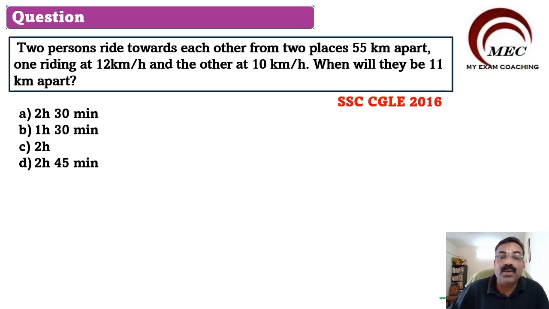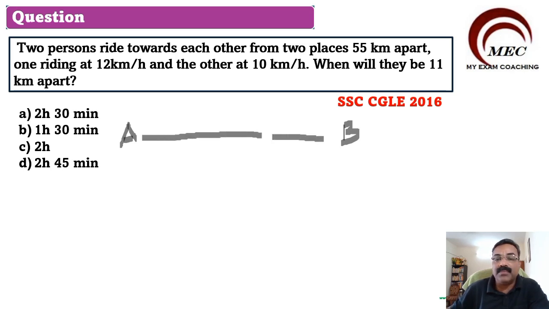Two persons ride towards each other from two places 55 km apart. One riding at 12 km per hour and the other at 10 km per hour. When will they be 11 km apart? Very interesting question. So let us take it this way. There are two persons, A and B. They are 55 kilometers apart. So let us take this as 55 kilometers. And the important point here is they are riding towards each other.